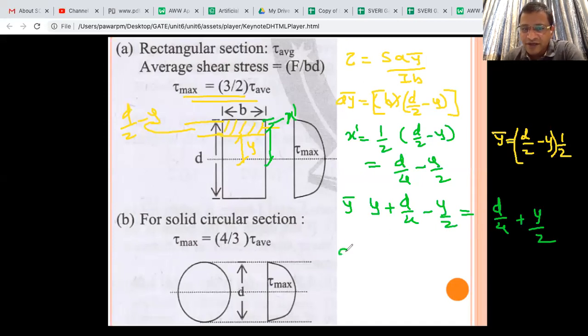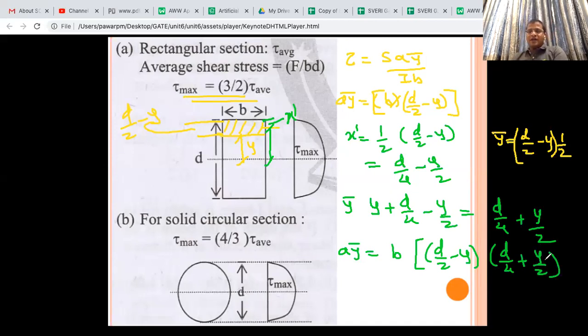Now you get AY bar equal to B inside bracket D/2 minus Y, into D/4 plus Y/2. Then you can multiply, and you will see this is a function of Y square.